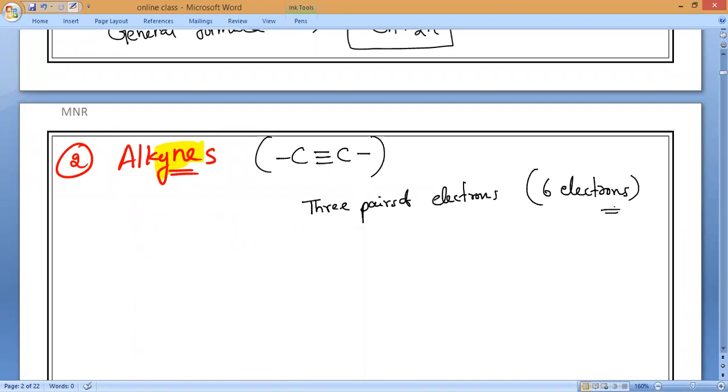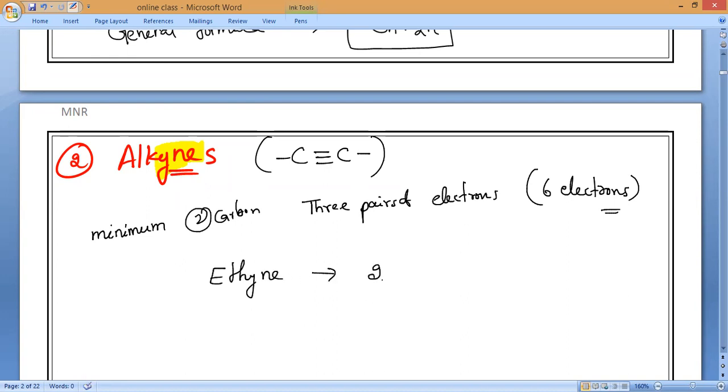So let us take the simplest alkyne hydrocarbon here also. Minimum how many carbons must be there? Yes, 2. So the simplest alkyne is ethyne.